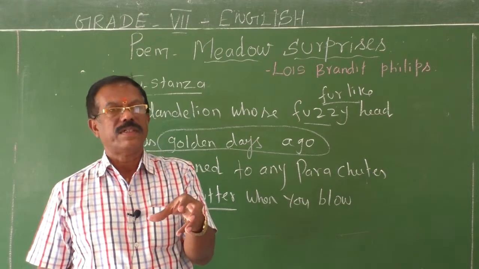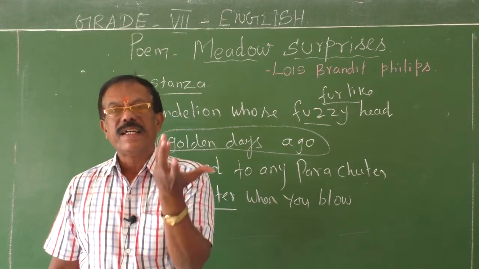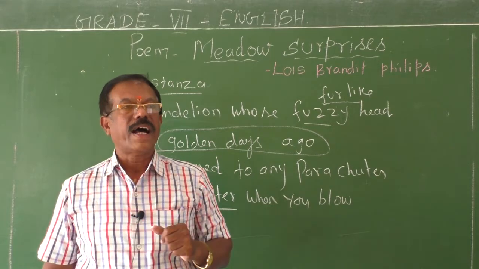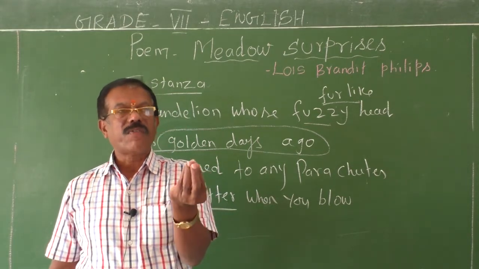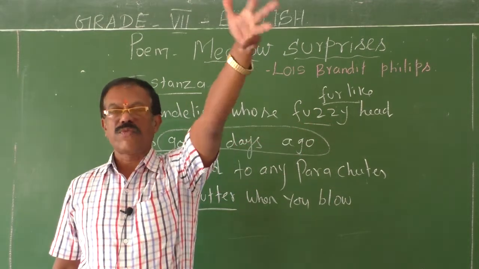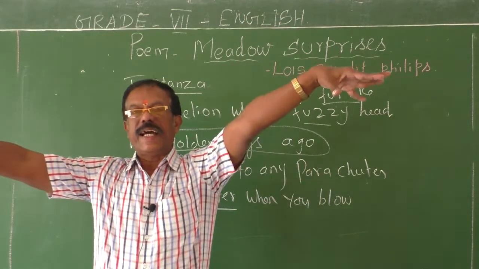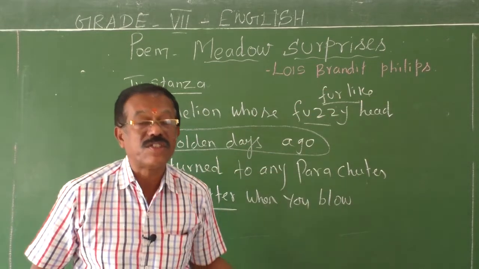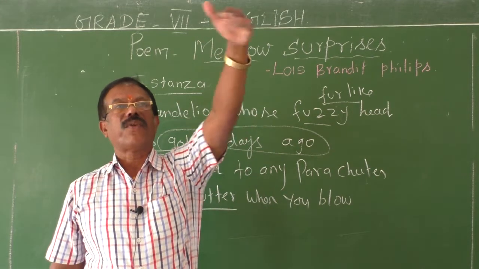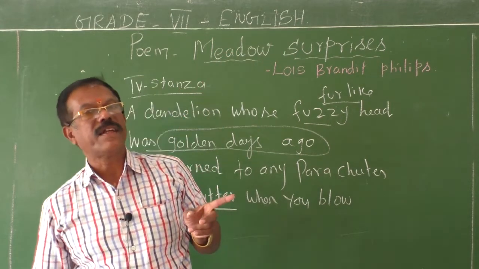So they have the beautiful texture, the fur-like head, and it is so soft to touch. And if you go nearby such flowers and blow at them, the soft texture, the fur-like bushy head starts to fly in the air just like a parachute. So it moves in the air like birds. That much softness the petals have. That's the thing, that they can fly in the air like birds and just like a parachute. Could you understand, children? Fourth stanza?